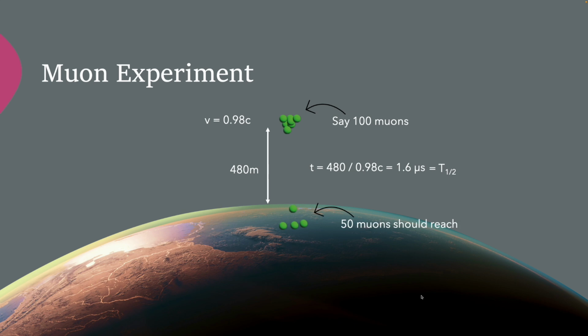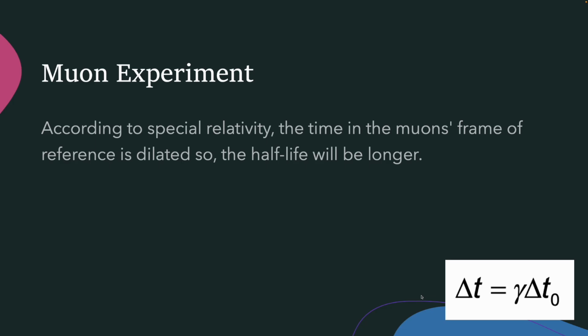But that's not true experimentally. Experimentally, scientists found that about 87 muons are reaching the Earth's surface. But how is this possible? So, according to special relativity, the time in the muon frame of reference is dilated. Because the time is increasing, the half-life gets longer. So, let's calculate how much the half-life is with respect to the Earth frame of reference.